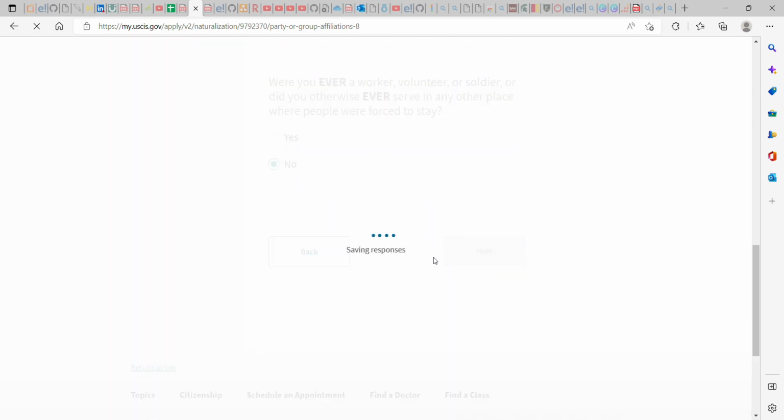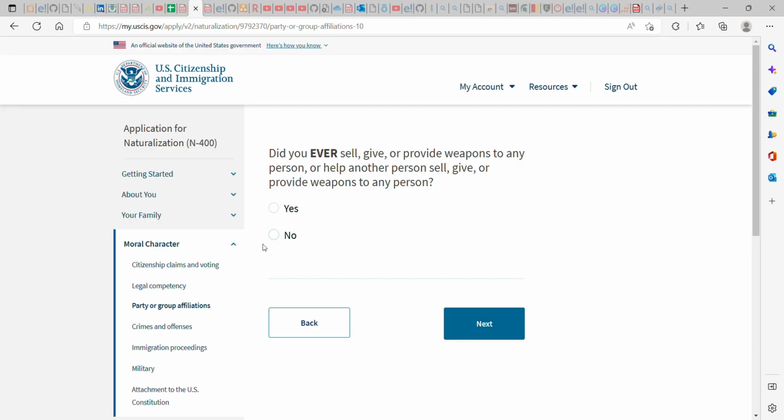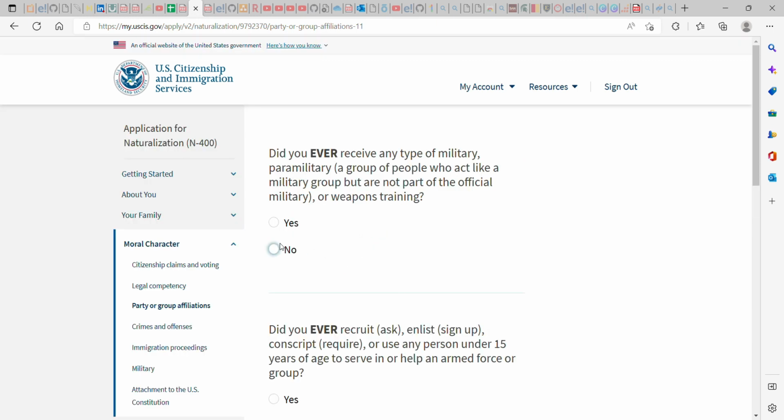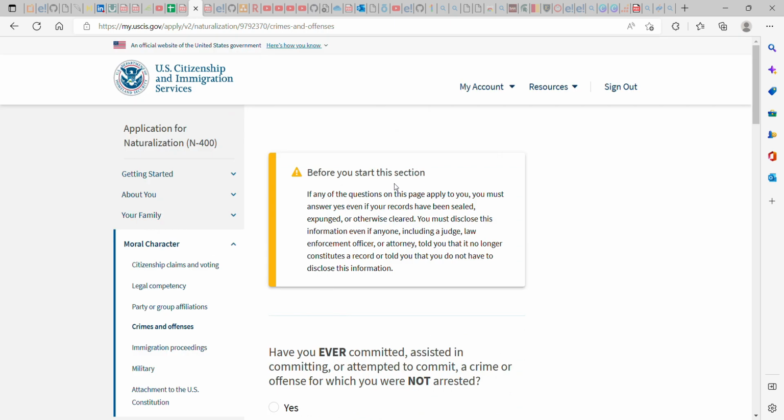So hit next. I'm still clicking no and I'm hitting next. This is just for them to know that you are qualified to be a US citizen. So they're telling you before you start this section, if any questions on this page apply to you, you must answer yes. If your record has been sealed, expunged, or otherwise cleared, you must disclose this information even if anyone, including a judge, law enforcement officer, or an attorney told you that it no longer constitutes a record.